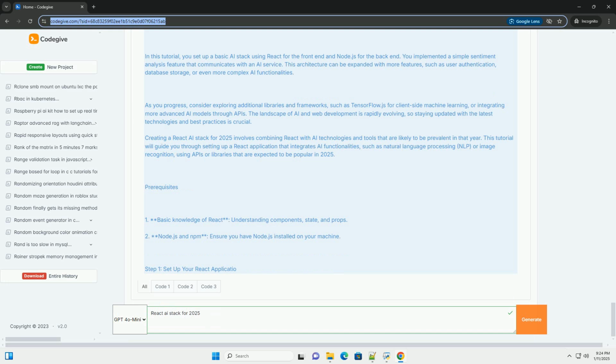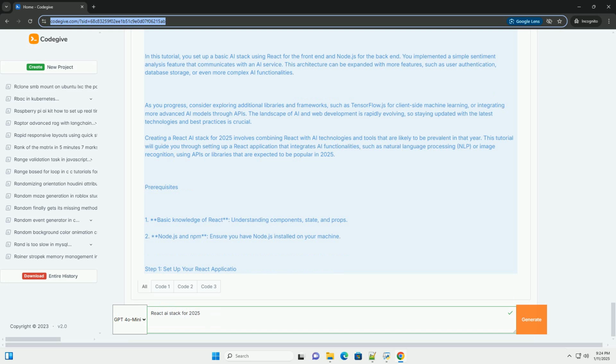Step 5. Run and test the application. 1. Run the backend. In the backend directory, start your Node.js server. 2. Run the frontend. In a separate terminal, navigate to your React application directory and start it. 3. Test the application. Open your browser and go to http://localhost:3000. You should see your sentiment analysis application. Type some text into the text area and submit the form to see the sentiment analysis result.